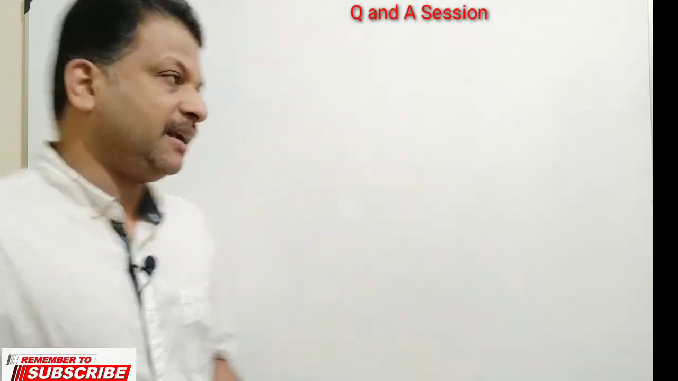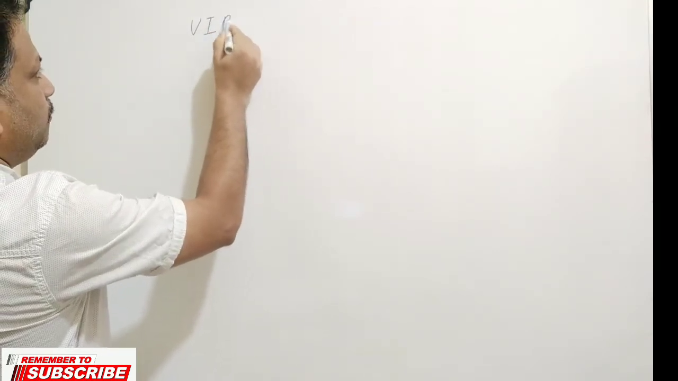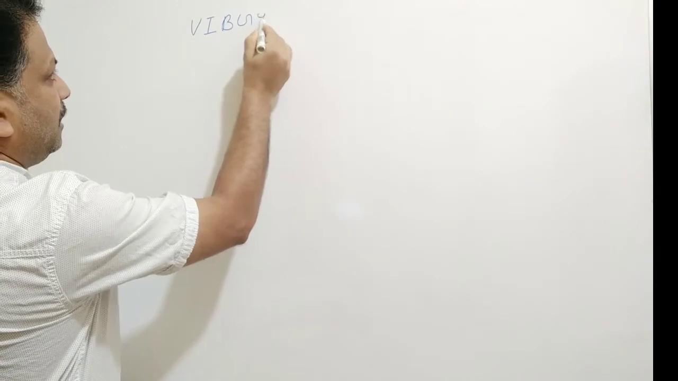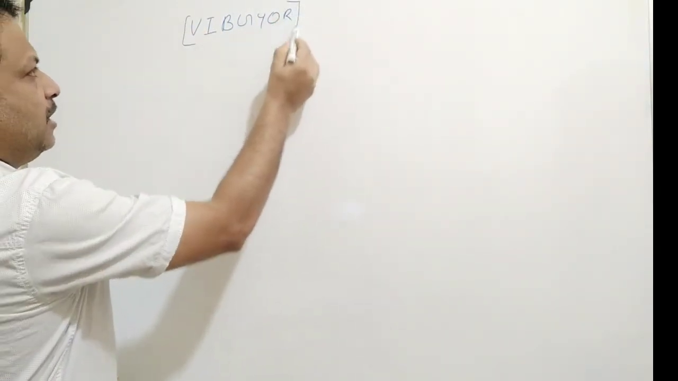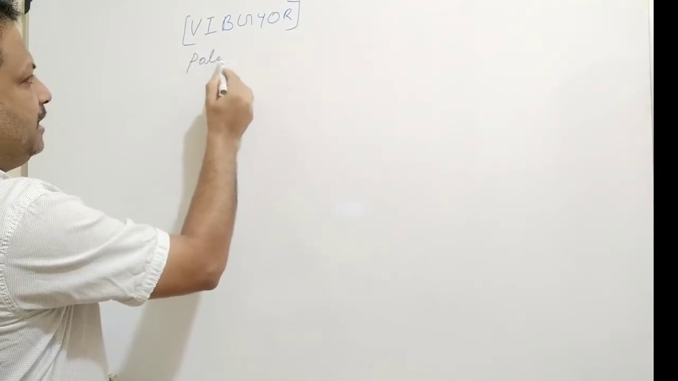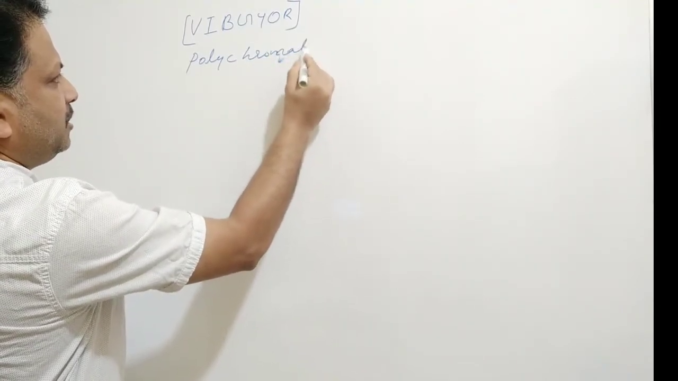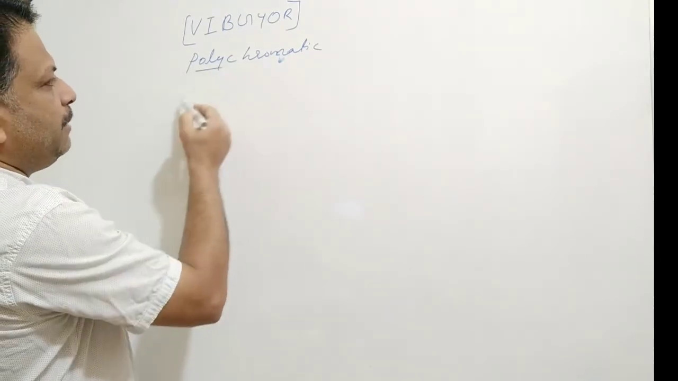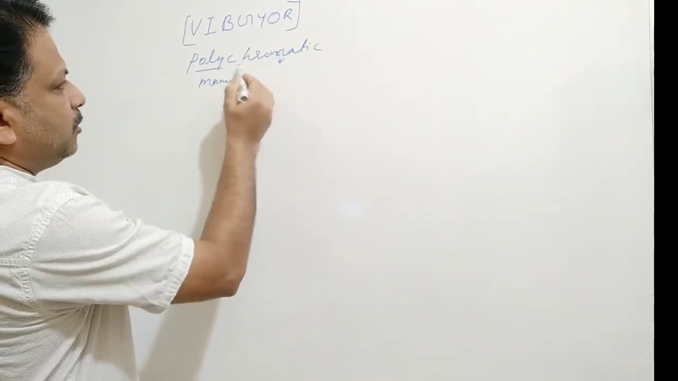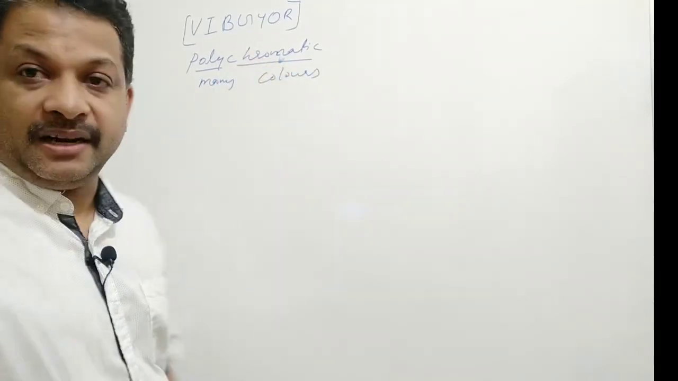White light is a mixture of 7 colors, and these colors are in the order of violet, indigo, blue, green, yellow, orange and red. All of us know that. So white light is polychromatic in nature. What's the meaning of polychromatic? Poly means many and chromatic means colors. So white light is a mixture of 7 colors.